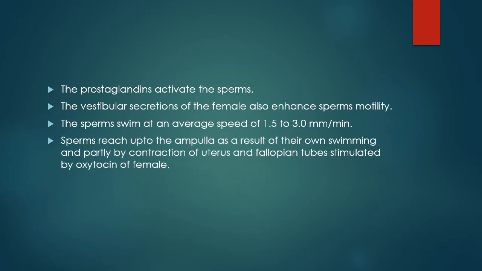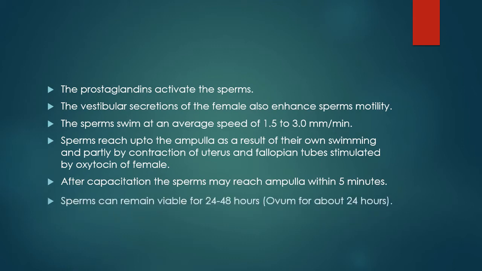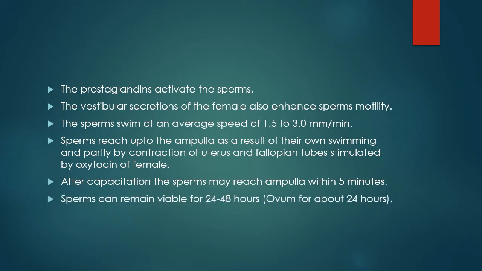Sperms reach up to the ampulla as a result of their own swimming and partially by contraction of uterus and fallopian tubes, stimulated by oxytocin of female. After capacitation, the sperms may reach ampulla within 5 minutes. Sperms can remain viable for 24 to 48 hours, ovum for about 24 hours.